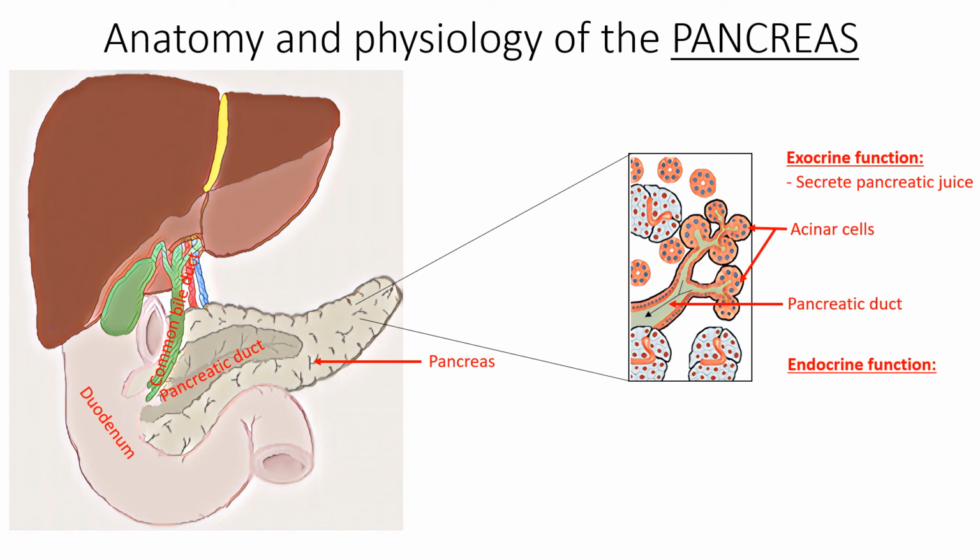An endocrine function of the pancreas is to produce hormones and secrete them into the bloodstream. Specifically, endocrine cells called islets of Langerhans produce hormones such as insulin and glucagon.